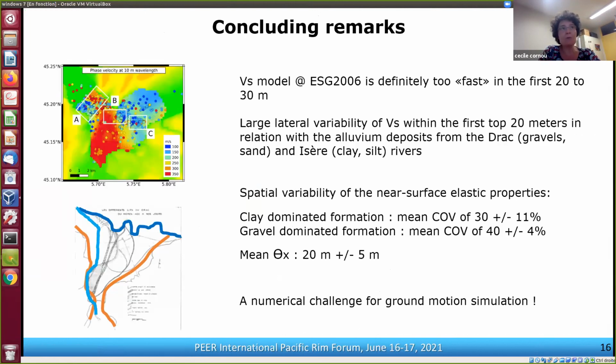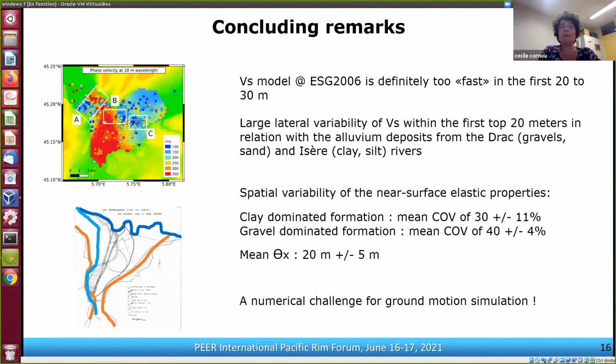So as concluding remarks regarding the Grenoble model, I would say that the ESG 2006 model is definitely too fast in the first 20 to 30 meters, and that we have a very large variability of VS in the top 20 meters that is related to the history of the infilling of the Grenoble basin and to the two rivers.